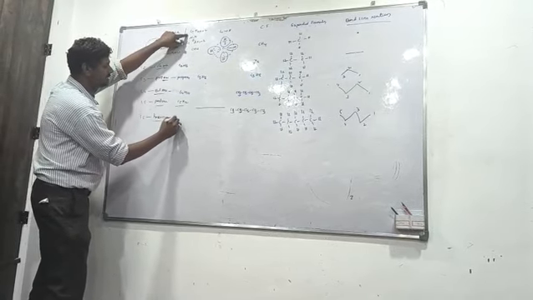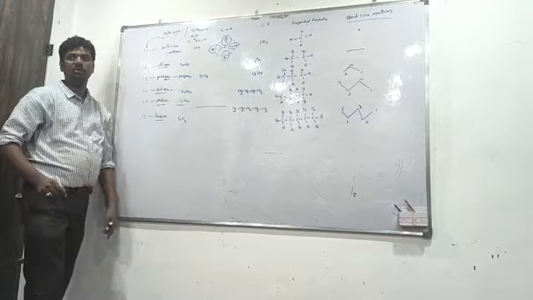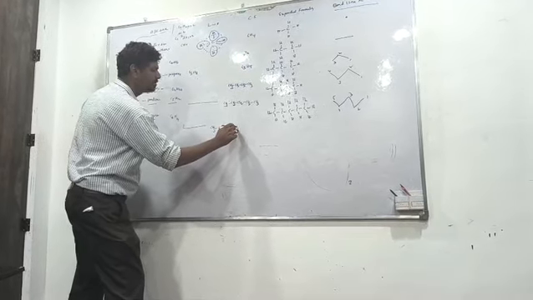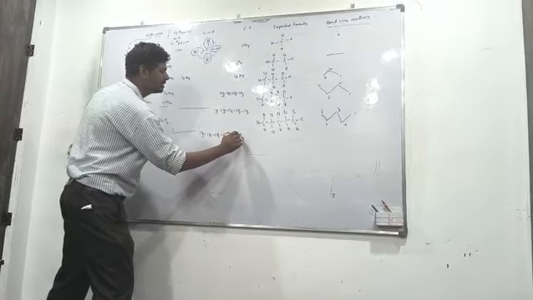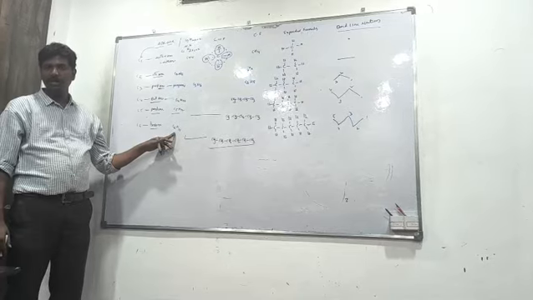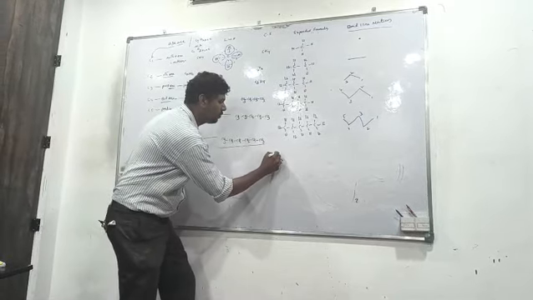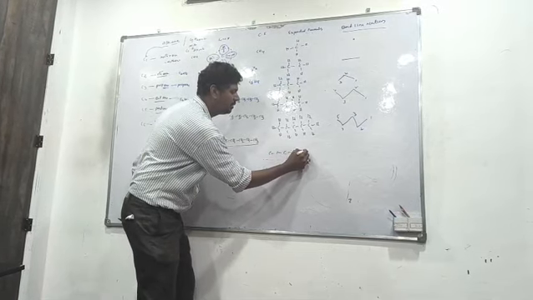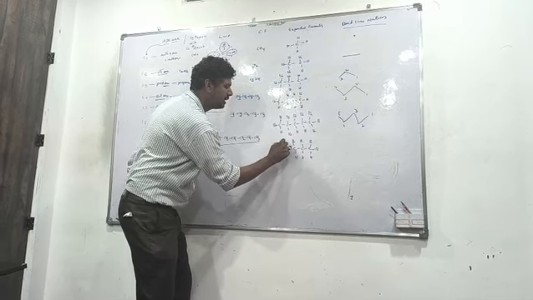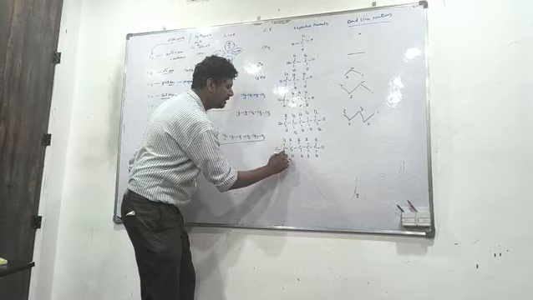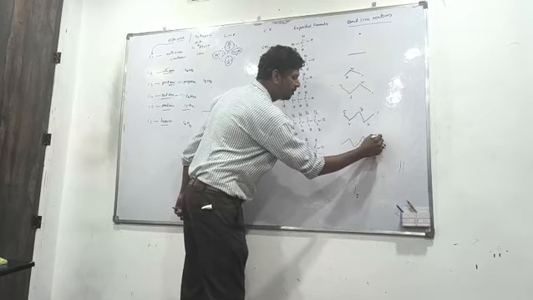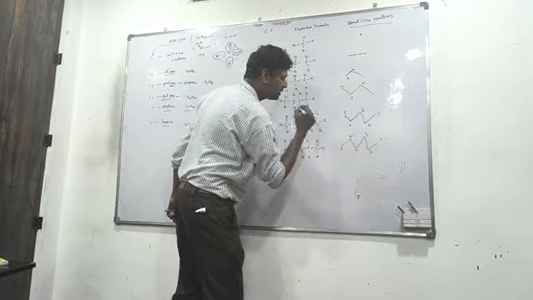Now hex plus ane, hexane. The molecular formula of hexane is C6H14, beta. Now CH3, CH2, then carbons 3 and 4, then 5 and 6. There are 6 carbons, and the remaining are hydrogens. Now in expanded formula, 1, 2, 3, 4, 5, 6. There are 14 hydrogens present in the 6 carbon containing hexane. Then the bond line notation: 1, 2, 3, 4, 5, 6, beta.